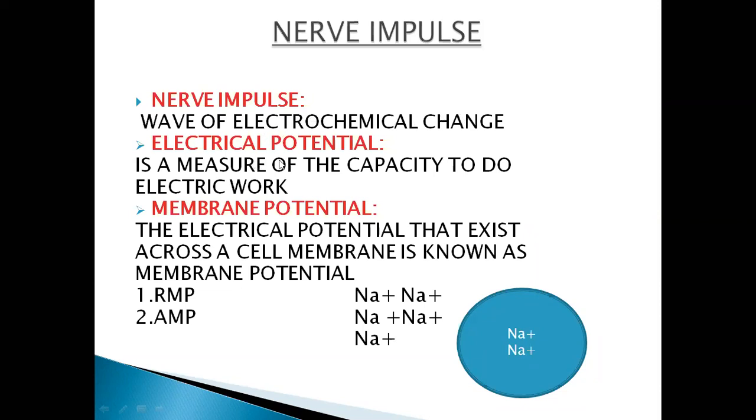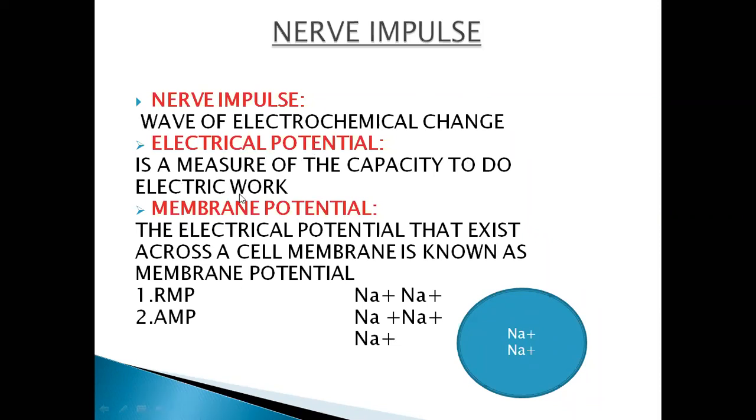And what is electric potential? That is a measure of the capacity to do electric work, that is, how much the nerve impulse is moving towards the central nervous system. Fine, this capacity of the membrane to measure the nerve impulse is called its electrical potential.